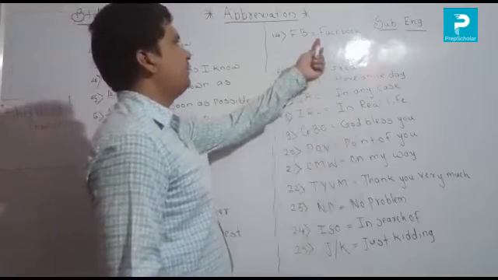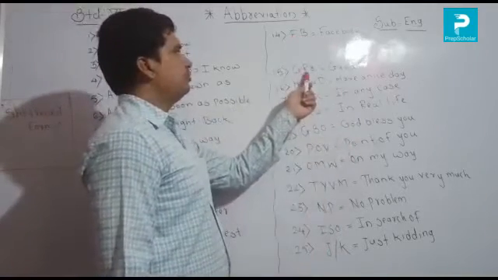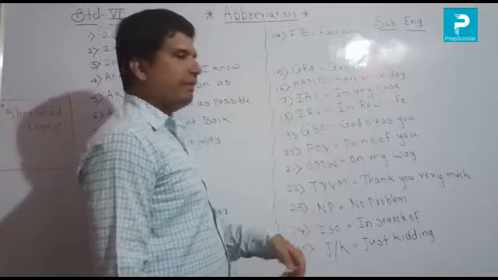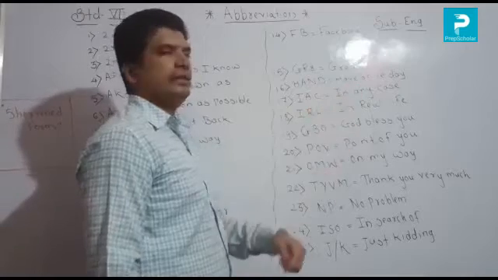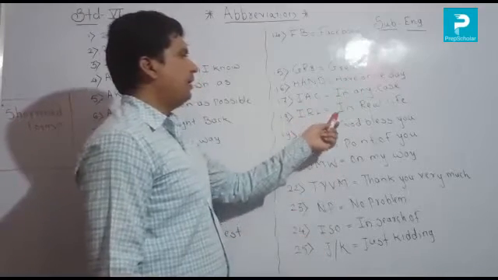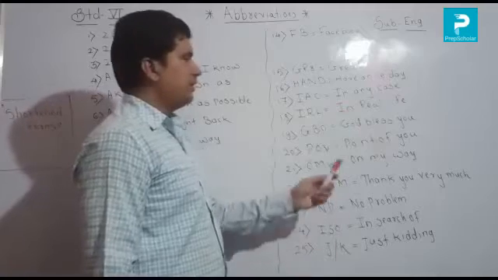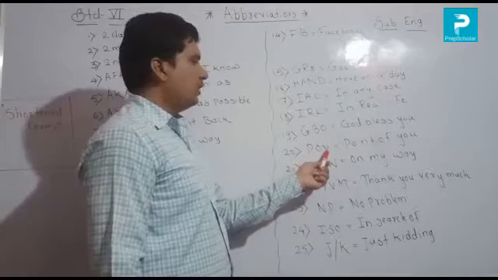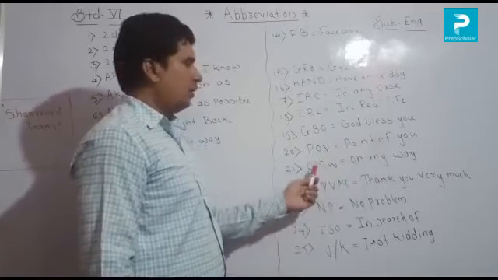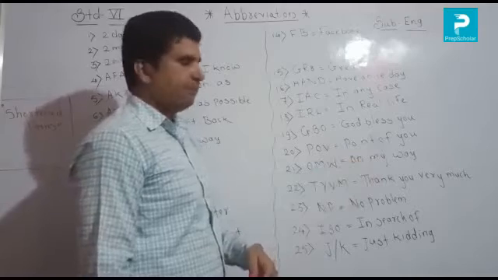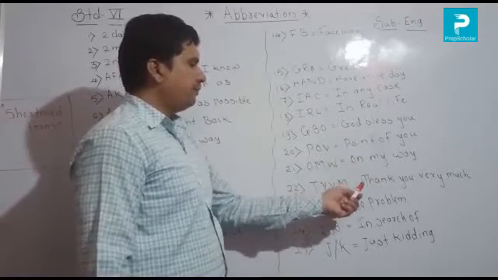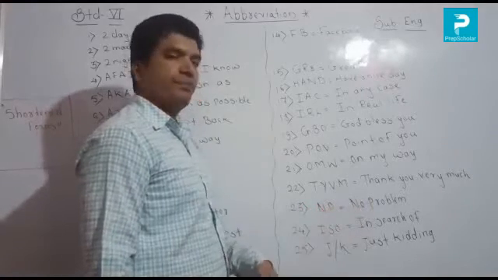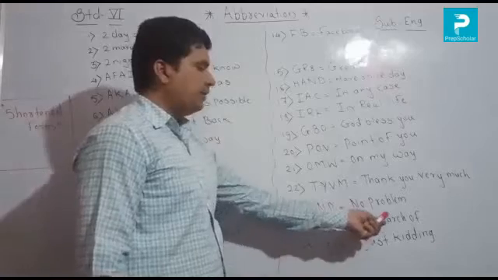Then FB, Facebook. Then 15, GR8, great. 16, HAND, have a nice day. 17, IAC, in any case. 18, IRL, in real life. 19, GBO, God bless you. 20, POV, point of view. 21, OMW, on my way. 22, TYVM, thank you very much. 23, NP, no problem. 24, ISO, in search of.